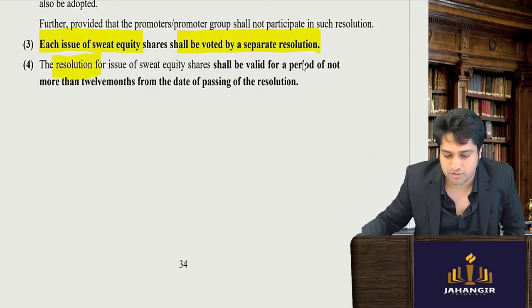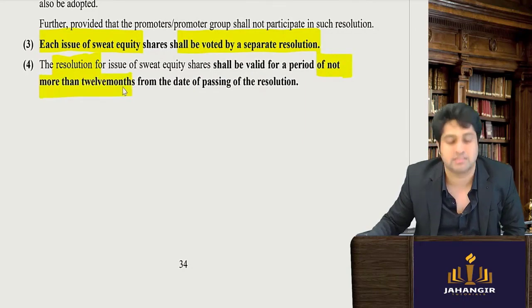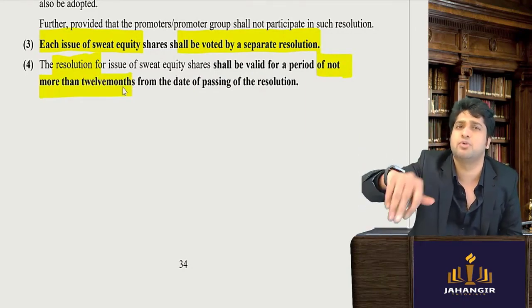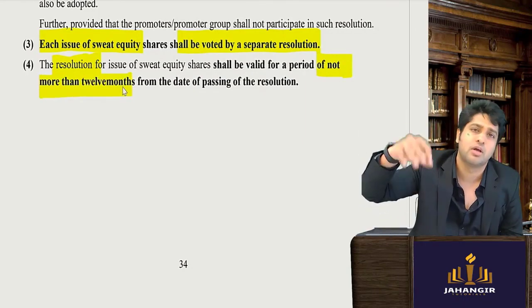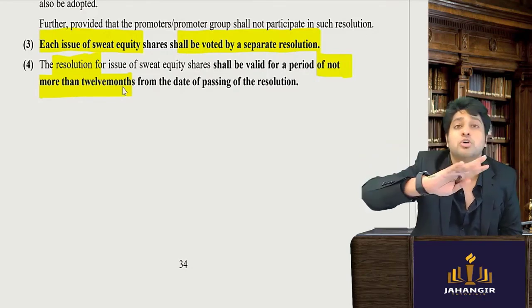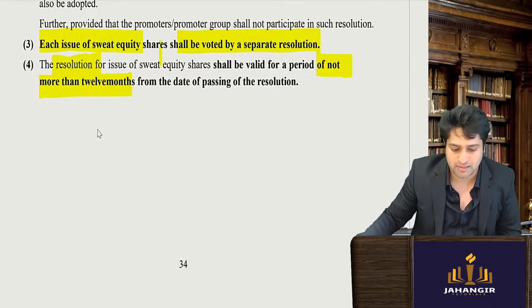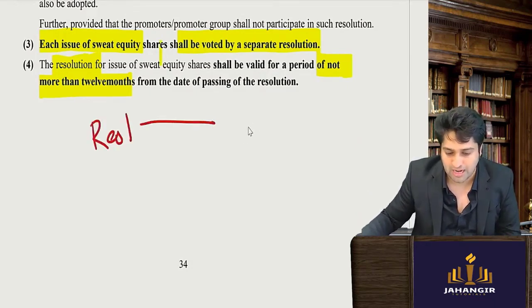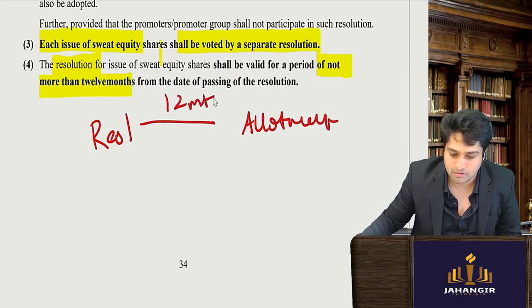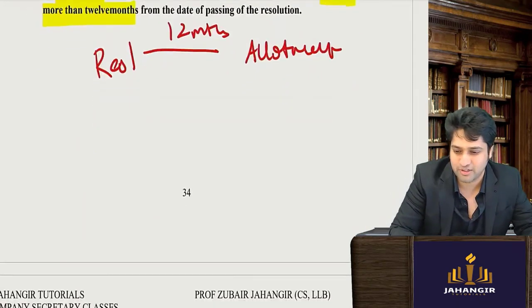And this resolution will be valid for a maximum of 12 months. Means the resolution has been passed, you can issue it to so and so person, the board, the company resolves to issue it. So within the time limit it should be allotted. From the resolution to actual allotment should be completed within 12 months. Clear? Great.